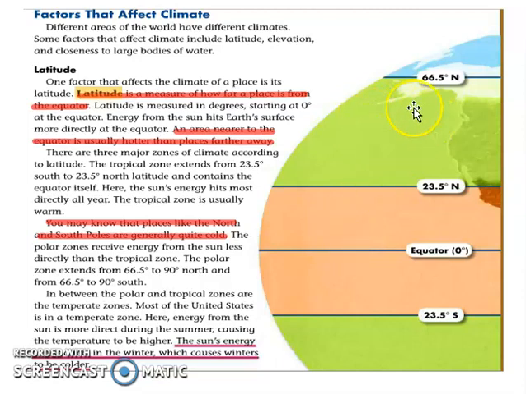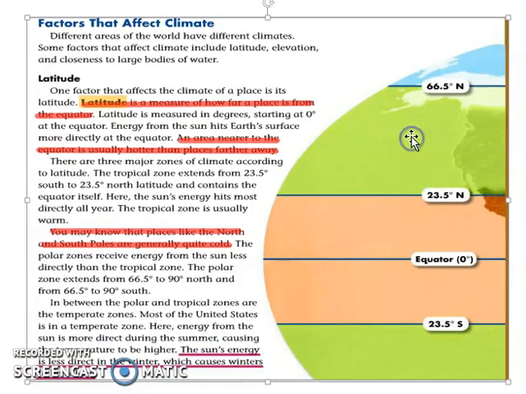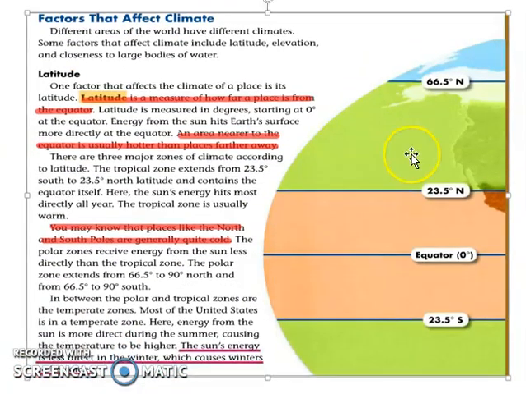If your continent or your country is in this place, the green one, your climate will be temperate, meaning not too cold, not too hot. But if your continent or your country is here in the North Pole or in the South Pole, your climate will be freezing cold.